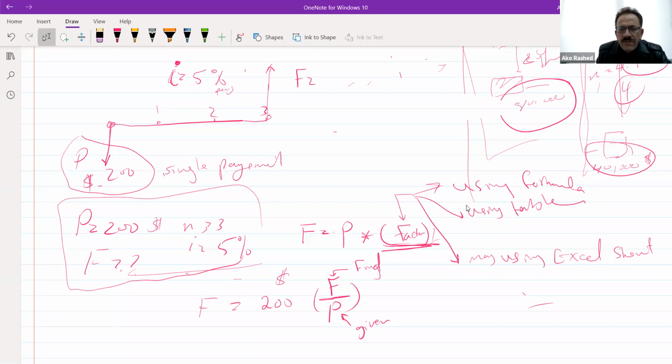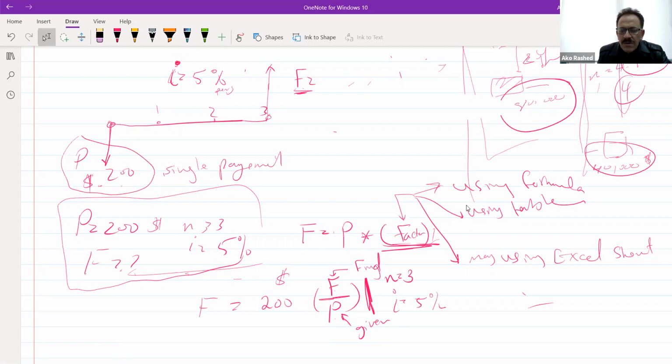I want to find the future value of that $200. So I want to see how much the F value is of what is given to me. It's given $200. Now there is something missing. I have to mention the number of periods and the interest rate.